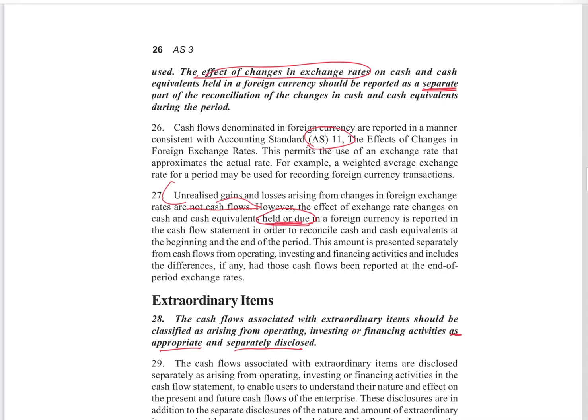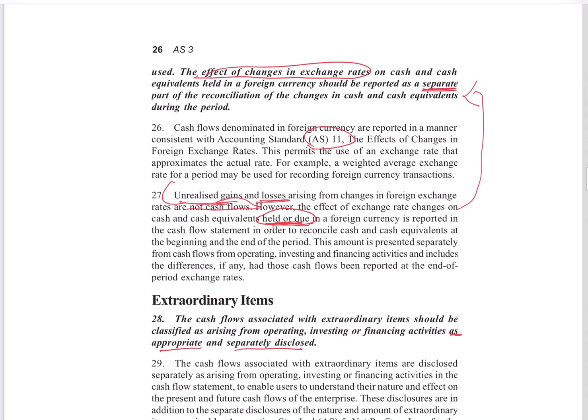This is speaking of the same thing as spoken here, and this is unrealized gains and losses. Means as the main underlying principle of our accounting is conservatism, whatever has happened, of that only we will be bringing. If they are losses which we are quite sure are about to happen, then it has been accounted as a contingent liability or provision.